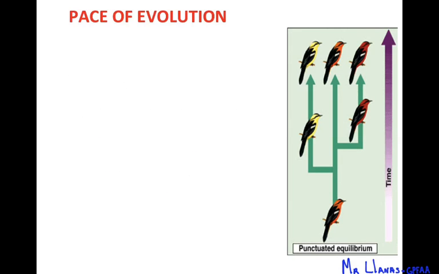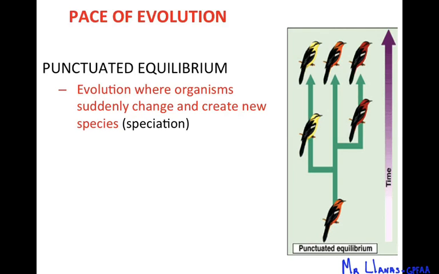Now, we talked about evidence of evolution and what evolution was, but how fast or how slow evolution happens depends on a lot of factors. One way to explain this is punctuated equilibrium. What punctuated equilibrium says is that organisms suddenly change, right? So this one starts off, there's no change for a while, but then here something happens in the environment that it splits into two, right?